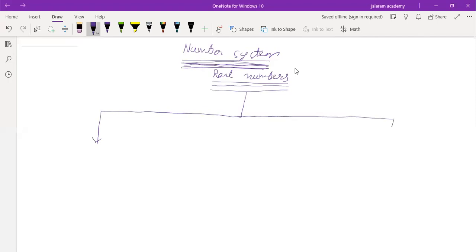They are rational and irrational numbers, which we are going to discuss.